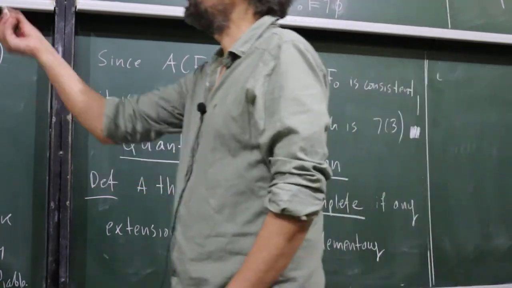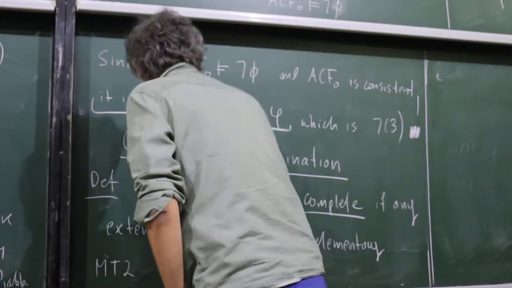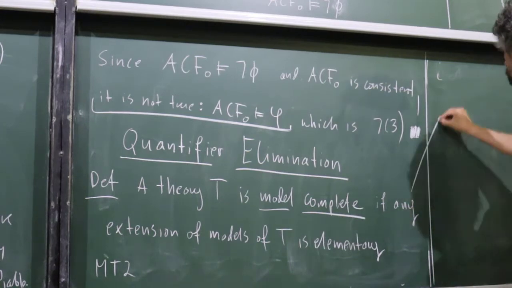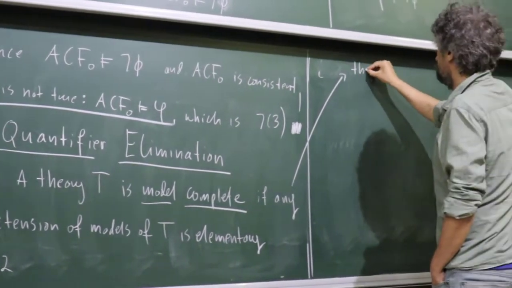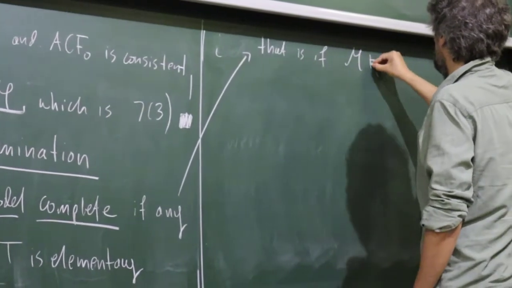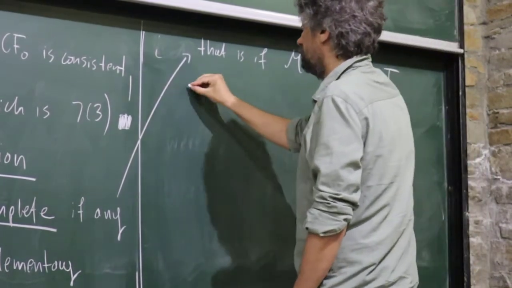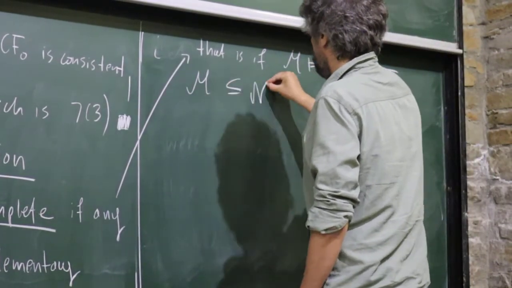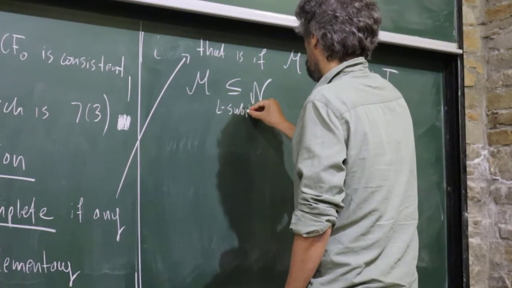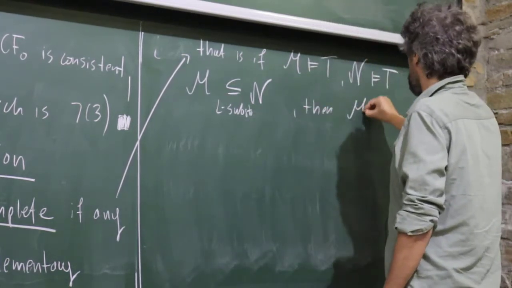So in this terminology, MT2 says, if M is a model of T, N is a model of T, and M is also a substructure of N, then it's always elementary.